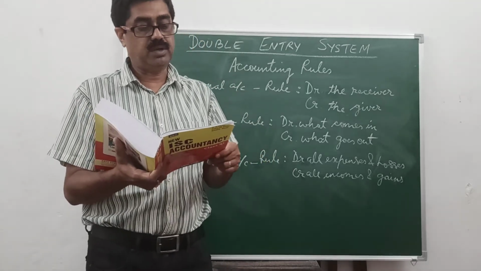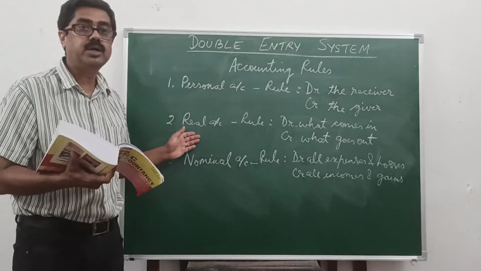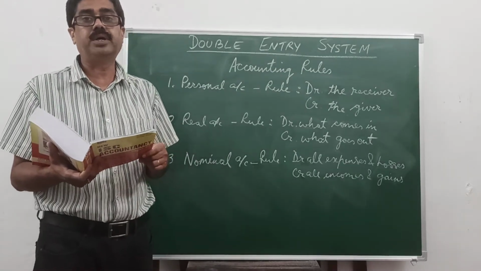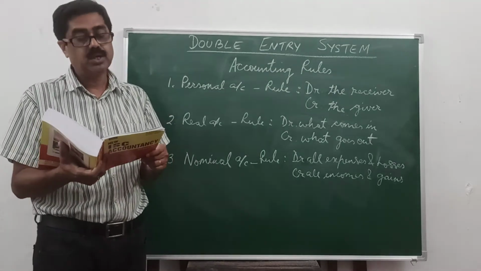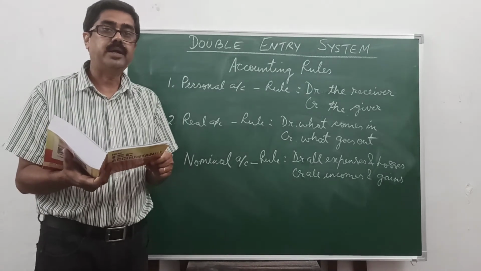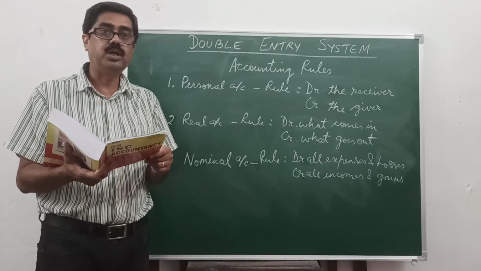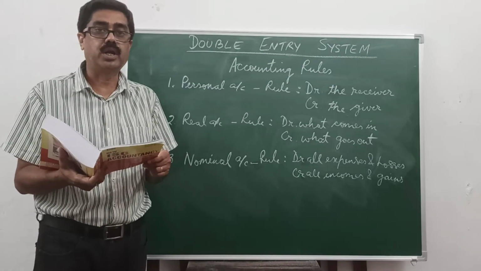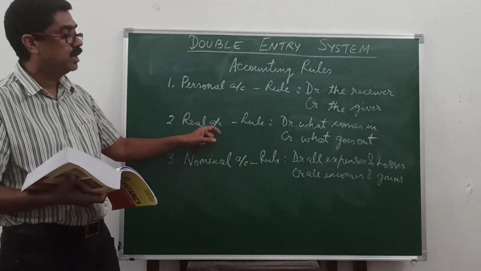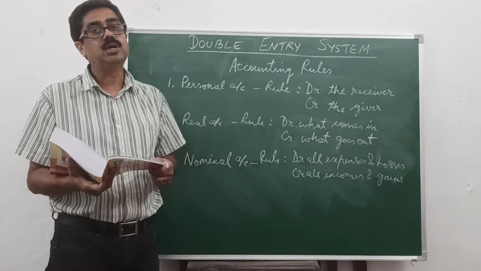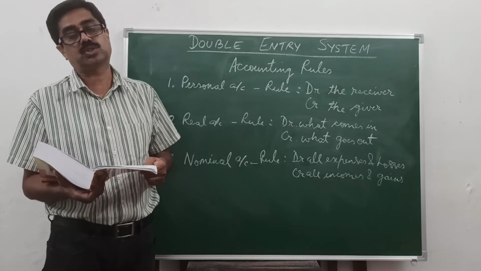Real account. Then we have the second category we see on the board, real account. Real account relates to all those accounts which can be measured in terms of money, such as land, building, plant, machinery, cash, goodwill. They all relate to real account, and the rule is debit what comes in, credit what goes out. For example, purchase goods for cash.